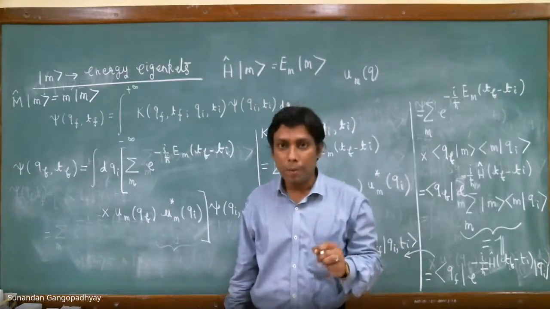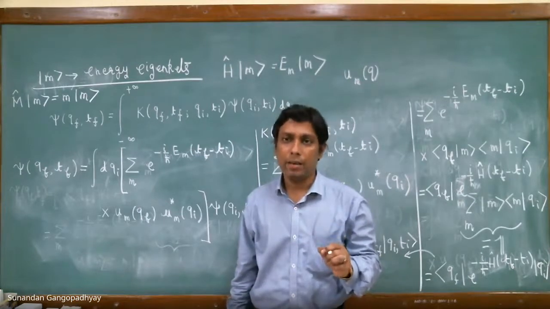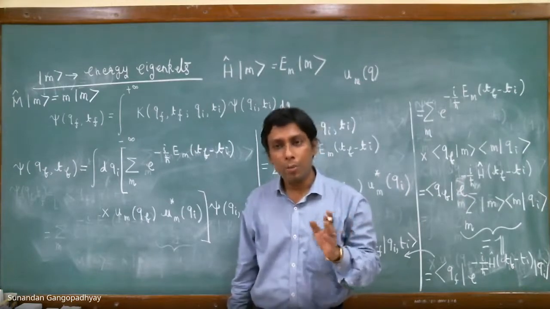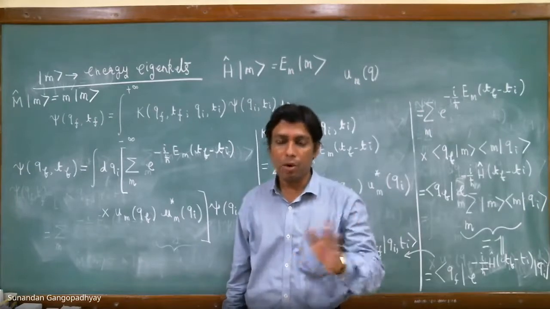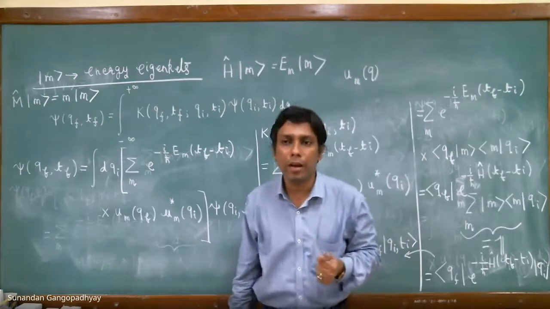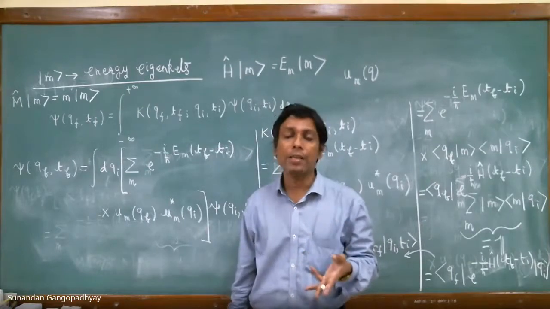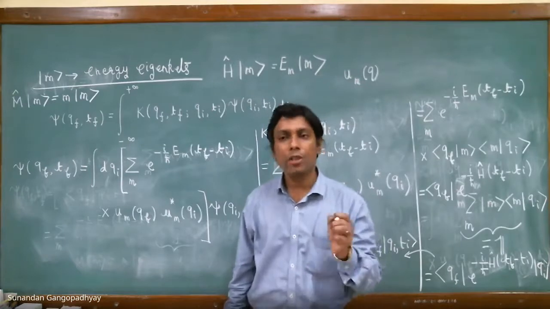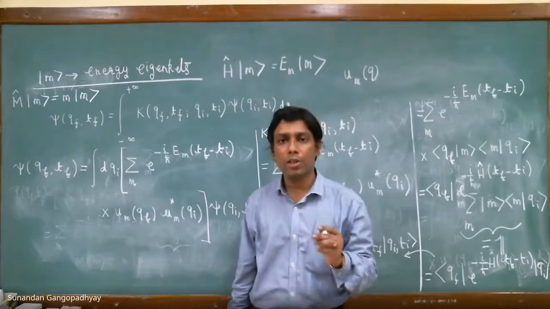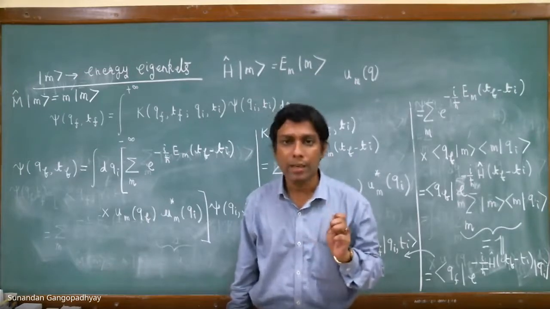If you can find an operator M hat which commutes with the Hamiltonian, then from the theorem of quantum mechanics that two operators which commute have simultaneous eigenstates, you are sure that M hat and H hat will have simultaneous eigenkets.